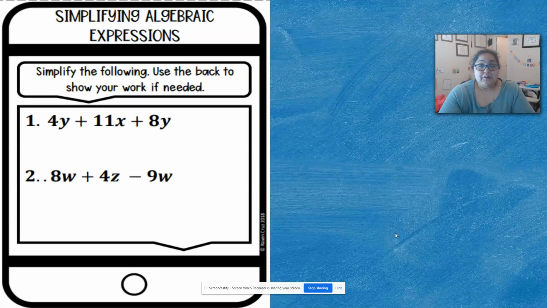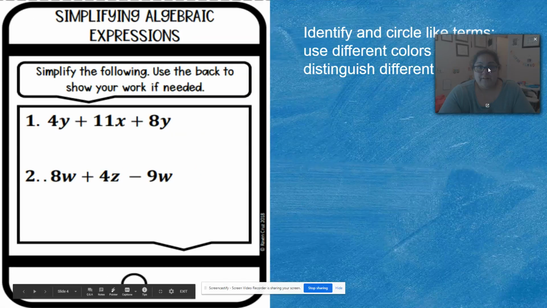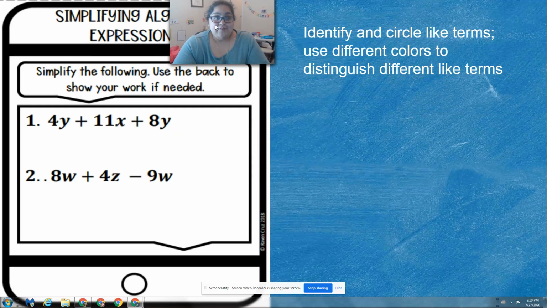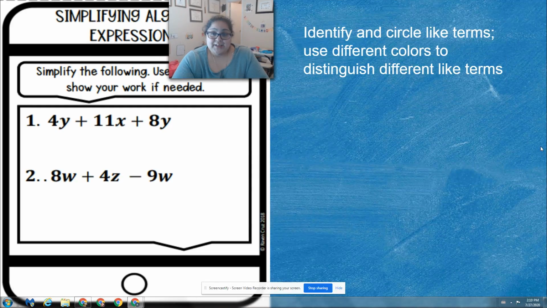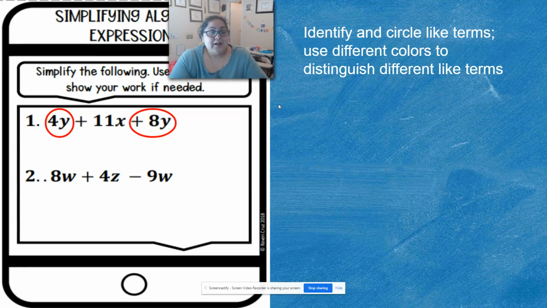Okay. All right, so let's practice. So the first thing we're going to do is identify and circle the terms. We're going to use different colors to distinguish those terms, okay? Notice that I have red, and I circled the 4y and the 8y because they both have a y, right? So those are my like terms.